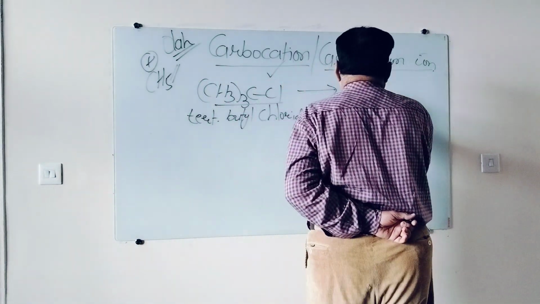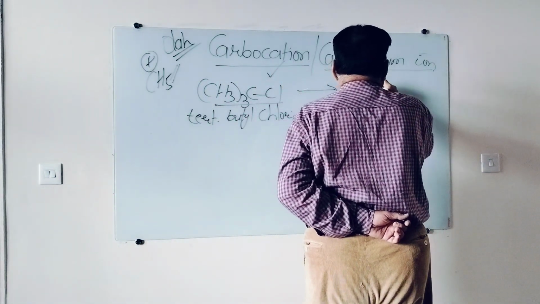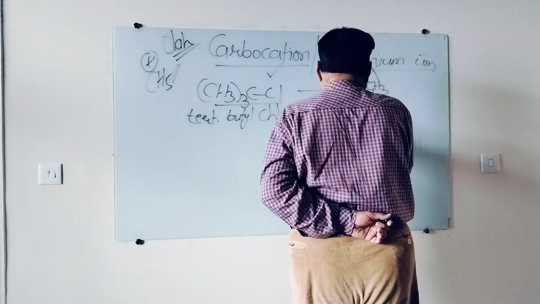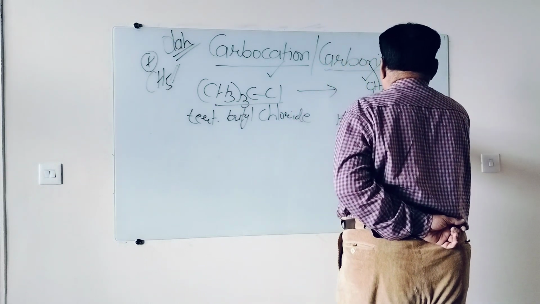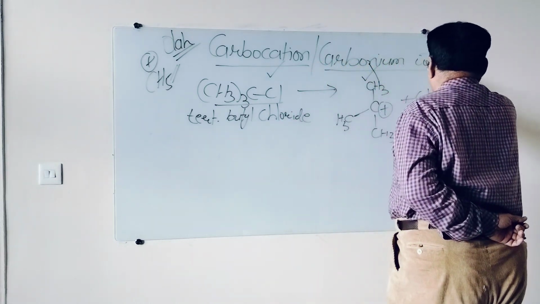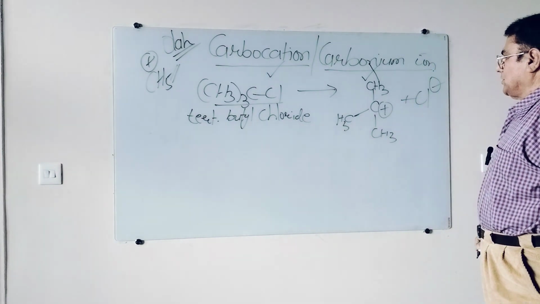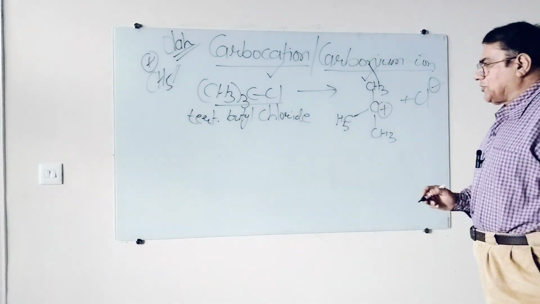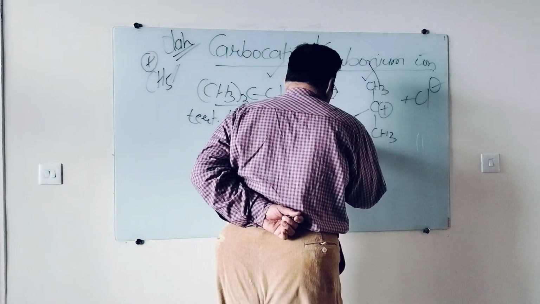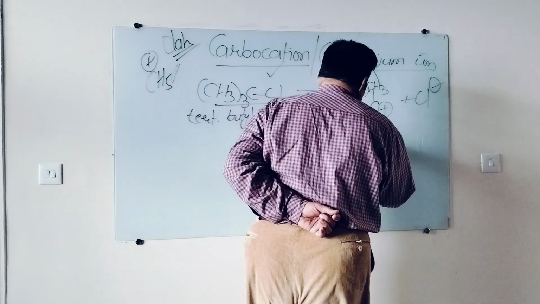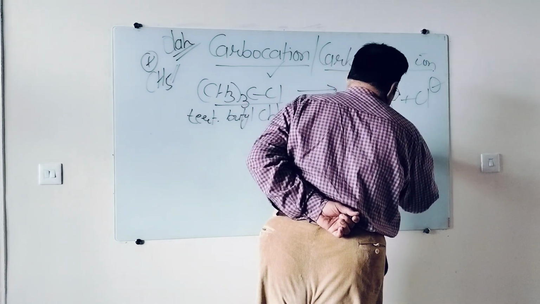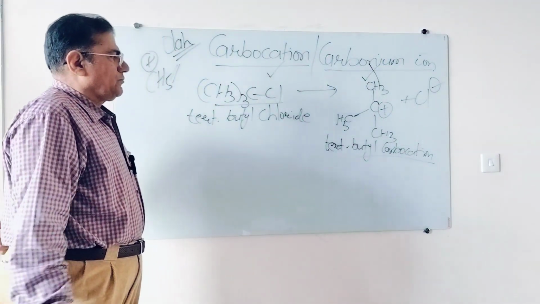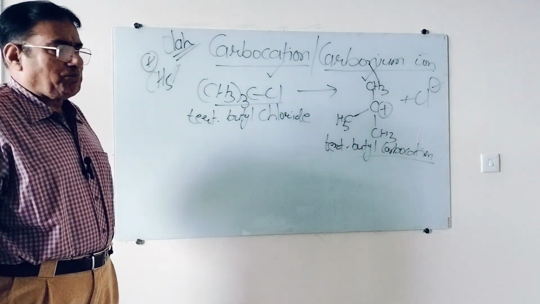Suppose it ionizes, it will give this one positive carbon having 3 methyl groups. This is nothing but tertiary butyl carbocation, and obviously chloride ion will be there. This is an example of carbocation.